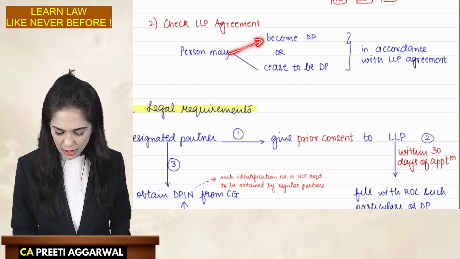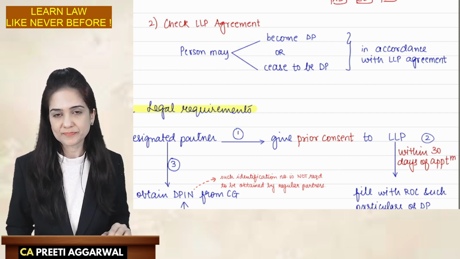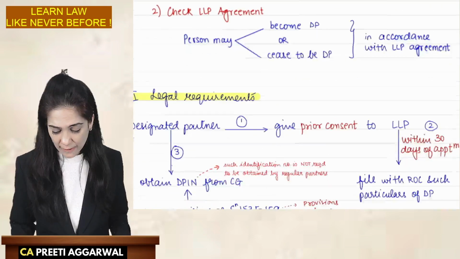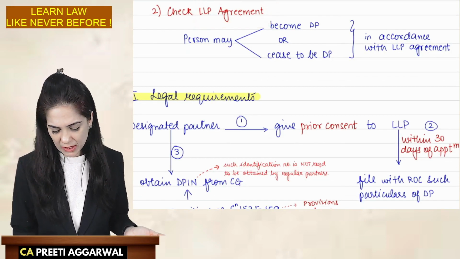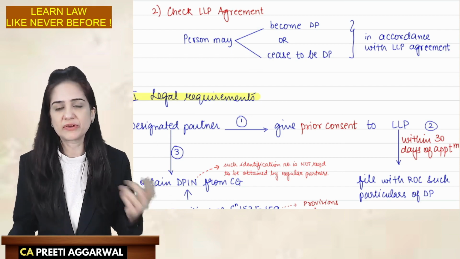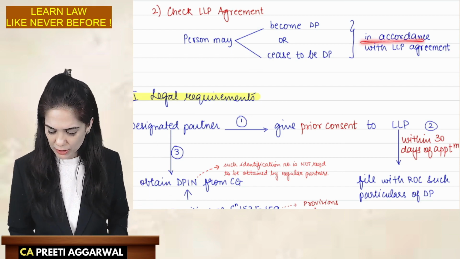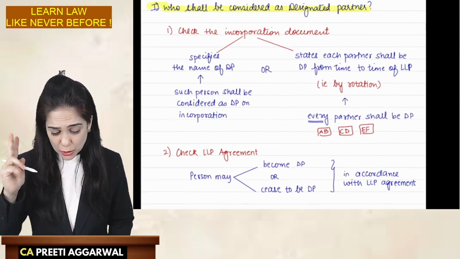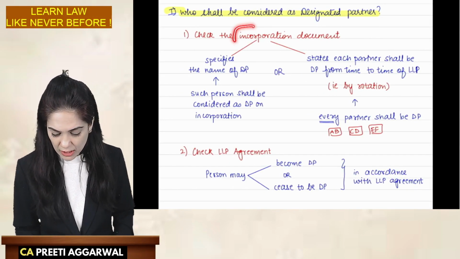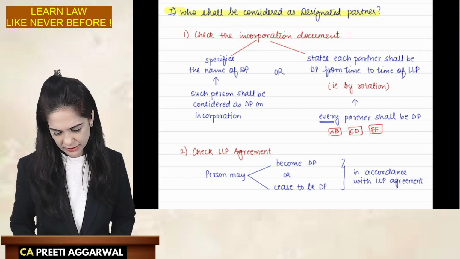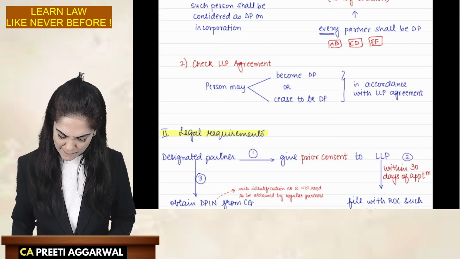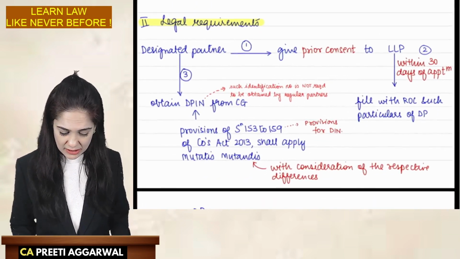Sometimes the provision of rotation may be given. So we don't know. Nothing was mentioned in the incorporation document, so then you check the LLP agreement. How a person can become and cease, the procedure will be given in the agreement, so in accordance with the LLP agreement. So we discussed two ways in which a person can become a designated partner. We will check the incorporation document. If nothing is specified over there, then we will check the LLP agreement. All right.